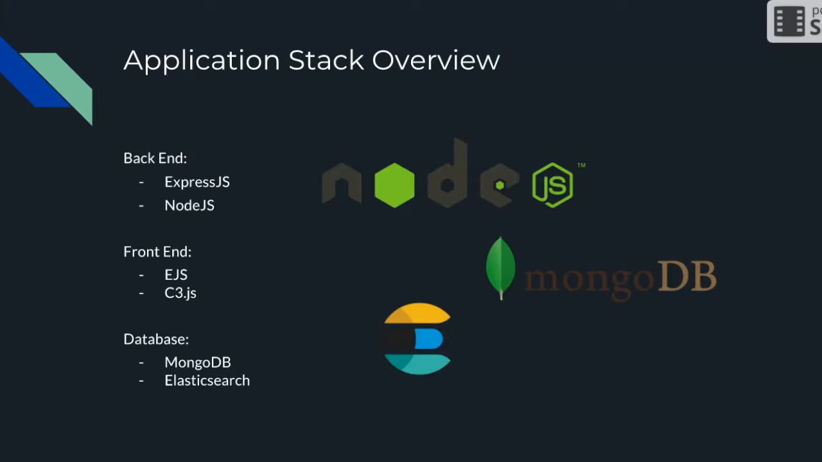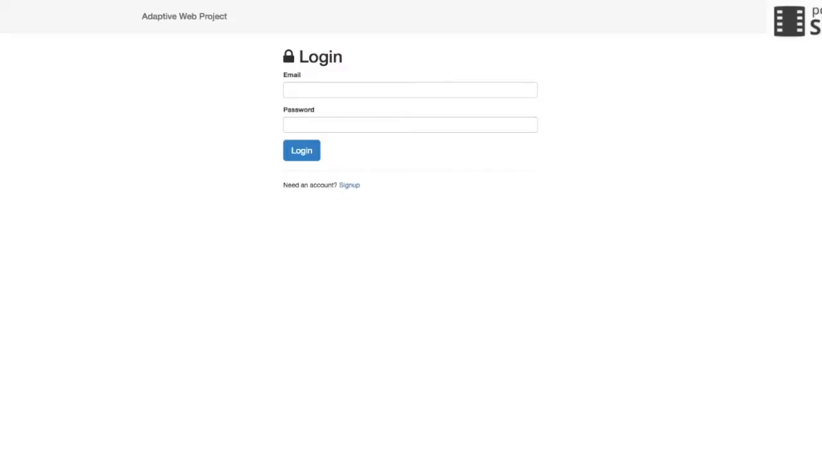The application stack overview goes as follows. For the backend, we are using Express.js and Node.js. For the front end, we are using Embedded.js with C3.js for the charts. And for the database, MongoDB for user profile storage and Elasticsearch for the Stack Overflow data.